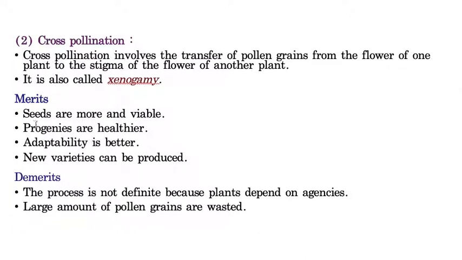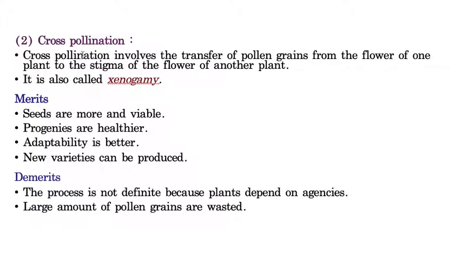Let us take the merits. Seeds are more viable, that means they are more potent and stronger when you compare them to the seeds produced by self pollination. And progenies are healthier. Just now I mentioned the progeny have better qualities than their parents, and adaptability is high compared to the parents, and new varieties can be produced. So this is a very important advantage of cross pollination. By cross pollination you can see new varieties formation.